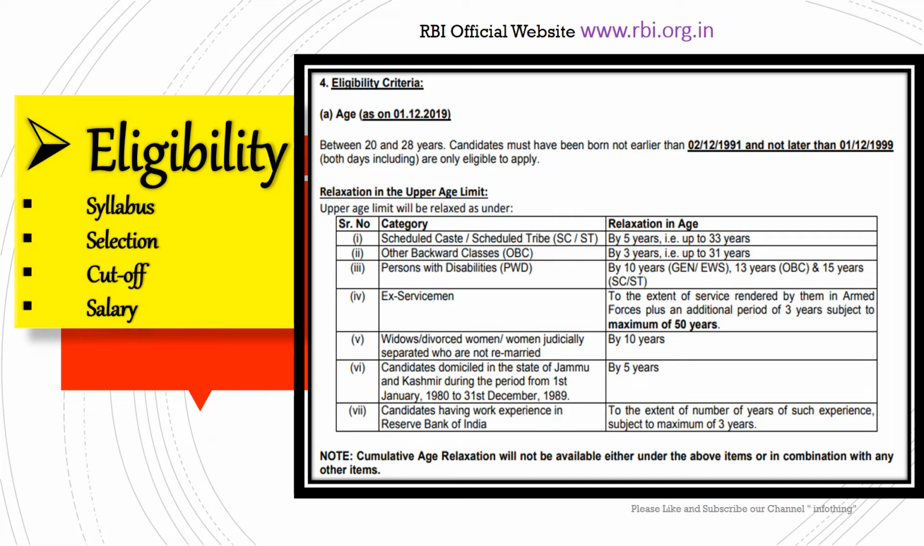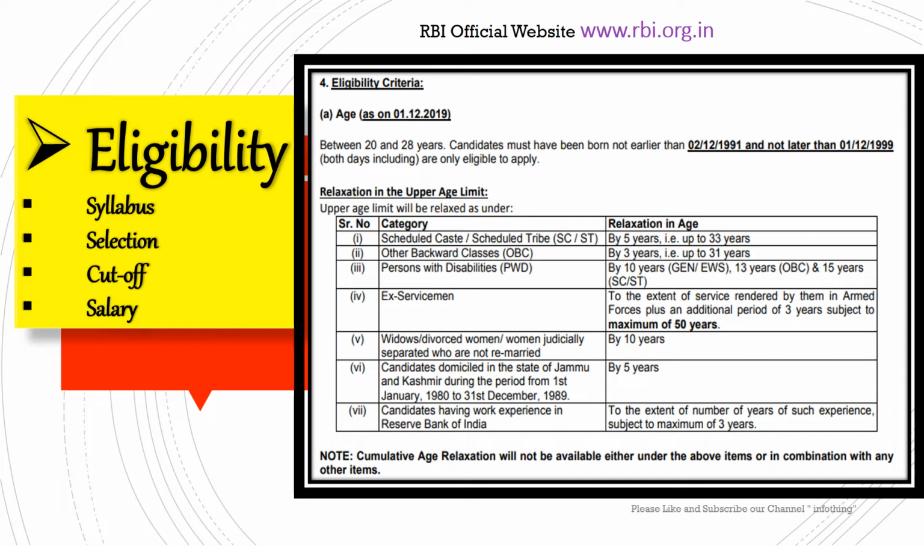As far as age is concerned under the eligibility, the minimum age is 20 years and the maximum age is 28 years. Also, RBI has given some age relaxation. If a candidate belongs to SC, ST or OBC, or is an ex-serviceman or physically challenged, some age relaxation is provided.